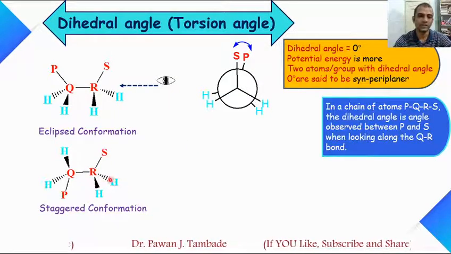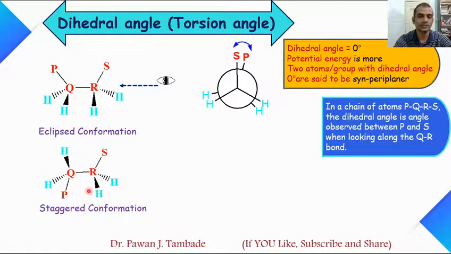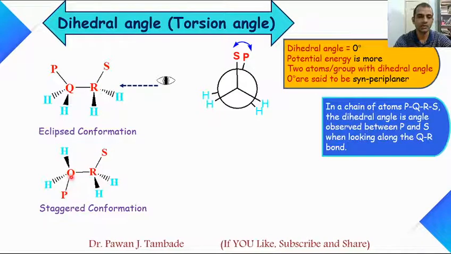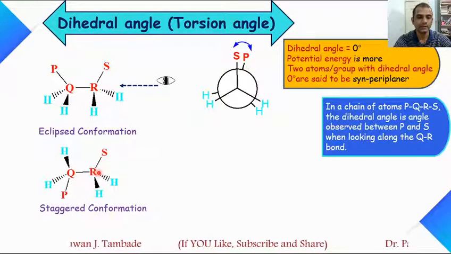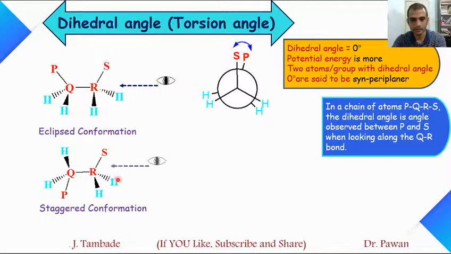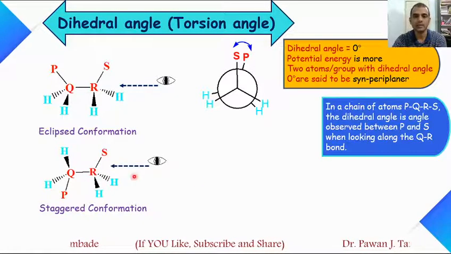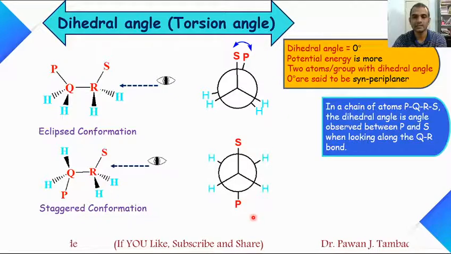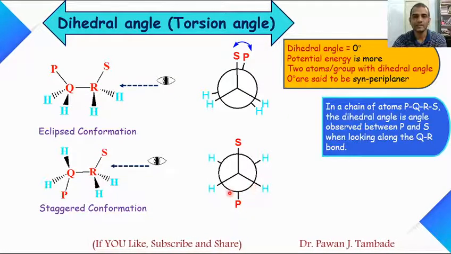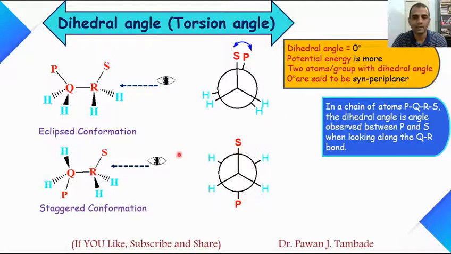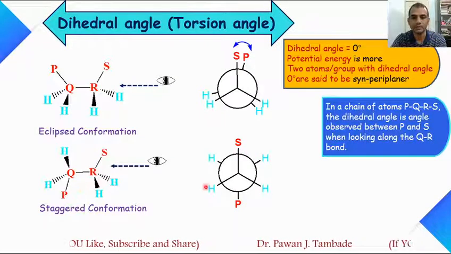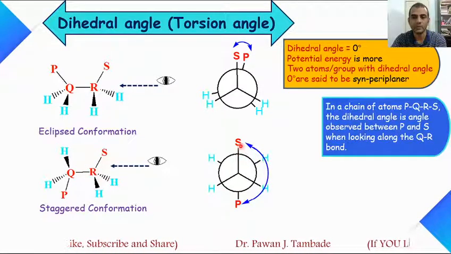In the same way, if you look at this structure where there is a chain of PQRS atoms or groups and we are looking at bond QR, then this structure will look something like this, and in this case the dihedral angle is the angle between S and P. When you look at S and P, the angle is 180 degree.